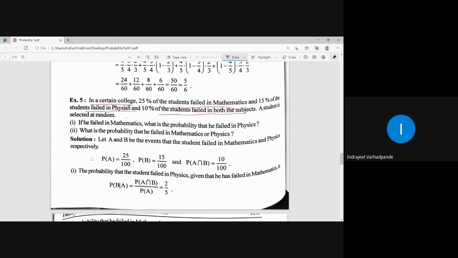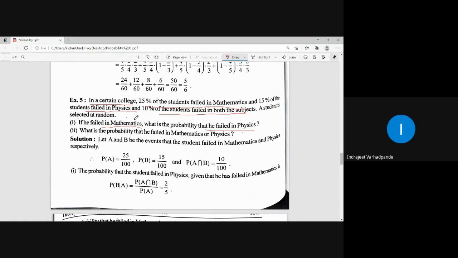If a student is selected at random, if he fails in mathematics, then what is the probability that he fails in physics? See, physics में already fail हो चुका है, but अभी मुझे probability किसका निकालना है? What is the probability of the student who has also failed in mathematics? What probability do we call this? We call this the conditional probability.